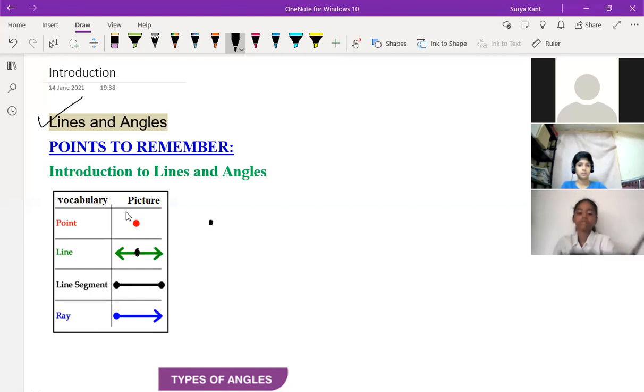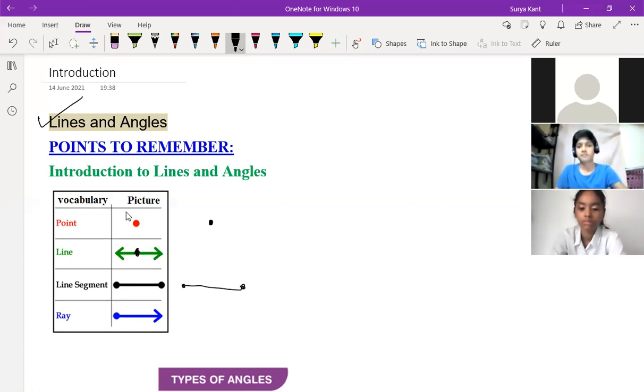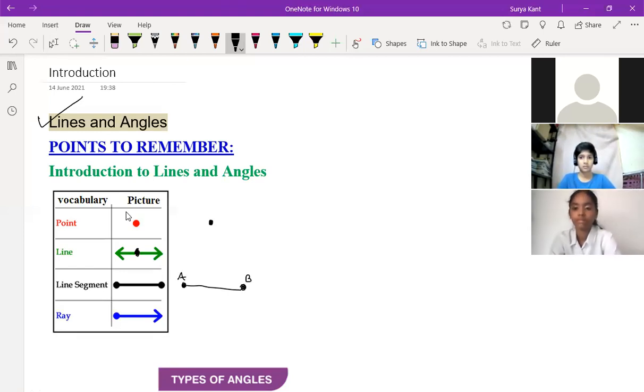Line segment. A line segment is a line which is going to stop on both the sides, a part of a line. It got terminated at both the points A and B. And here this line is going anywhere, this is endless. This got terminated.